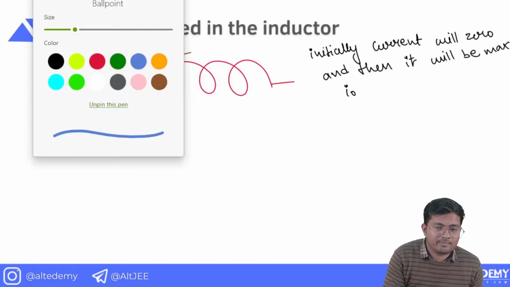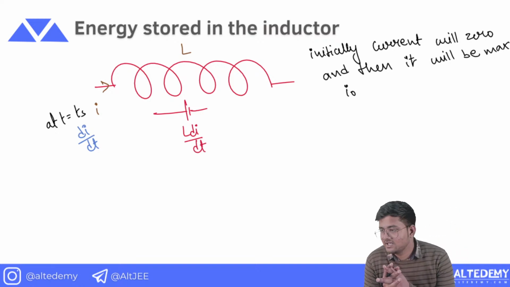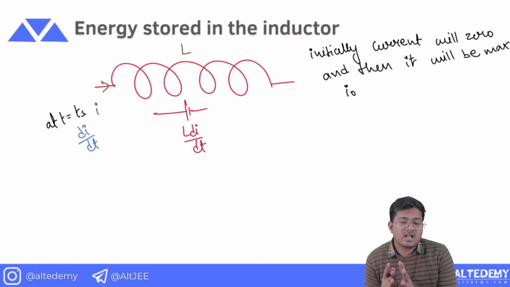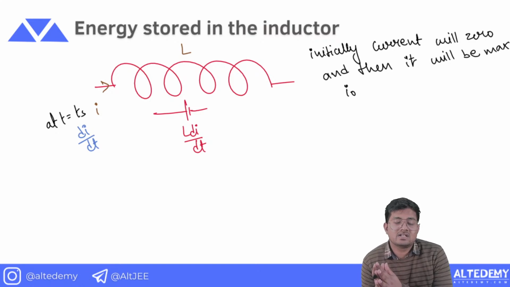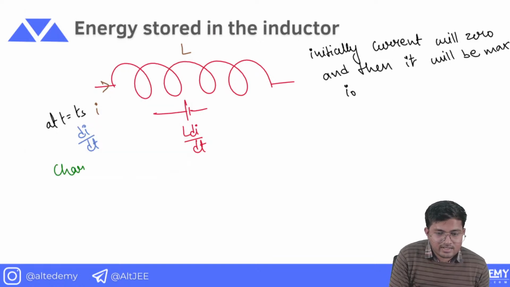So what will happen, beta? There will be a battery formed, and the EMF of this battery is what? It is L di by dt. Now you must have seen the charging of the battery in case of current electricity. This can be considered as charging of the battery.